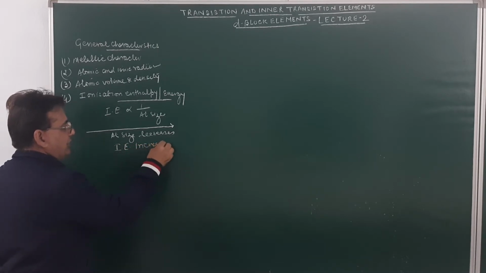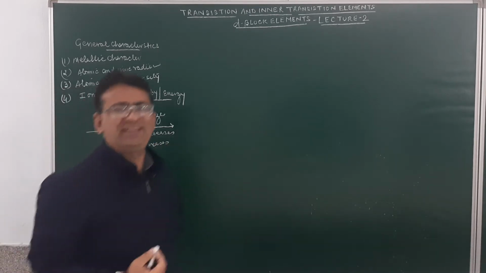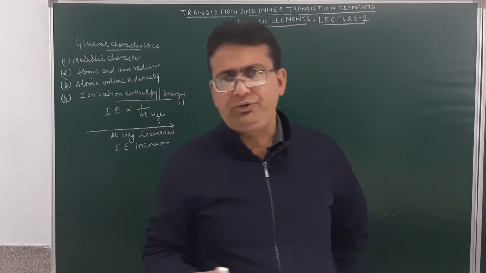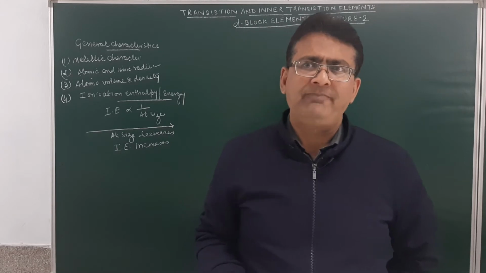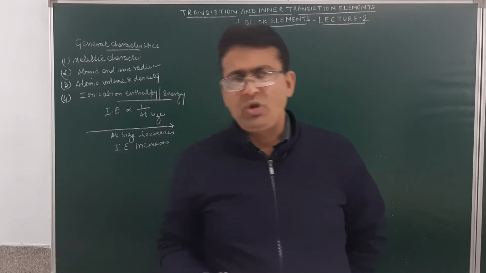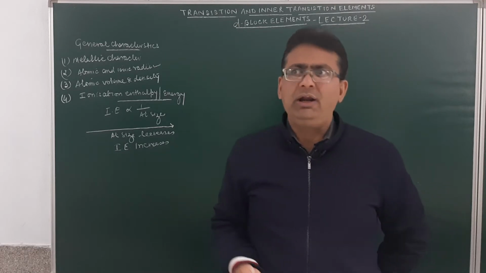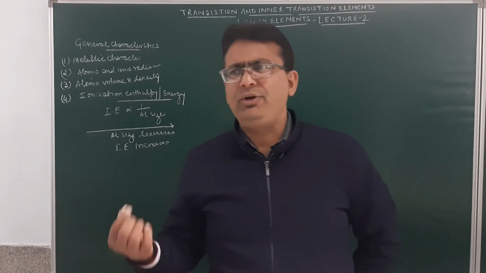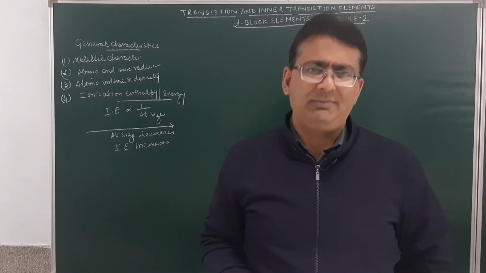In the beginning of the series, the decrease in the atomic radii is quite pronounced, so the increase of ionization energy is quite effective. But after the middle of the series, the decrease in the atomic radii is not much, so ionization energy, although it increases, does not increase very much.